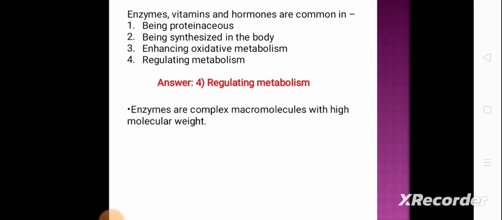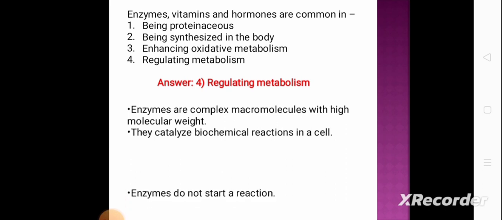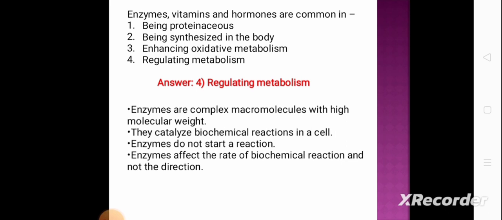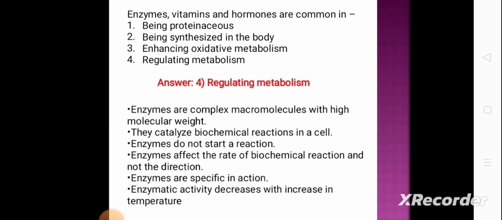Now let's discuss some characteristics of enzymes. Enzymes are complex macromolecules with high molecular weight. They catalyze biochemical reactions in a cell. Enzymes do not start a reaction. Enzymes affect the rate of biochemical reaction, not the direction of the reaction. Enzymes are specific in reaction. Enzyme activity decreases with increase in temperature.